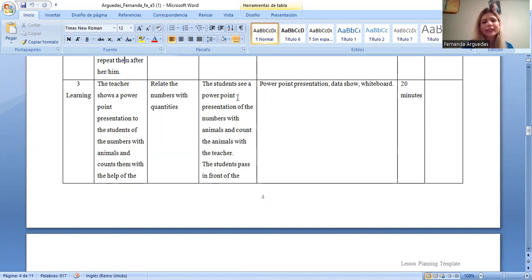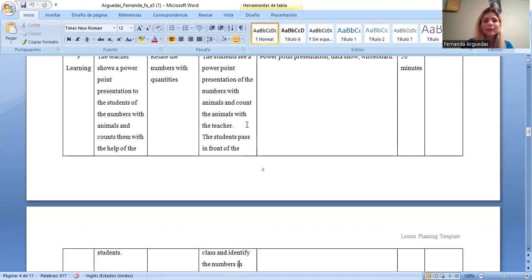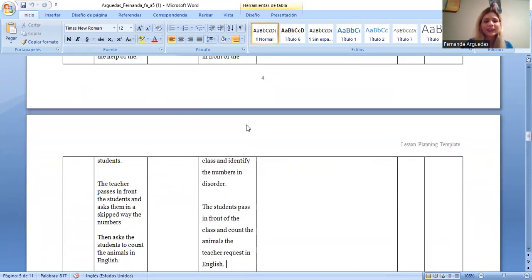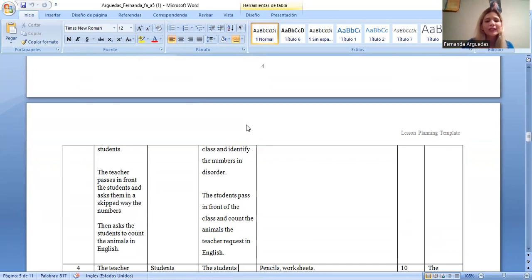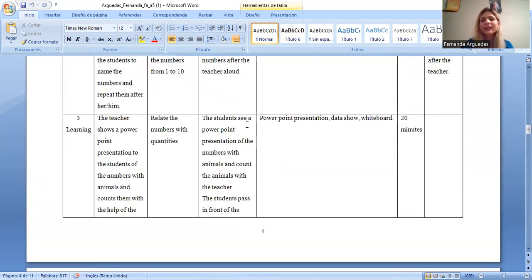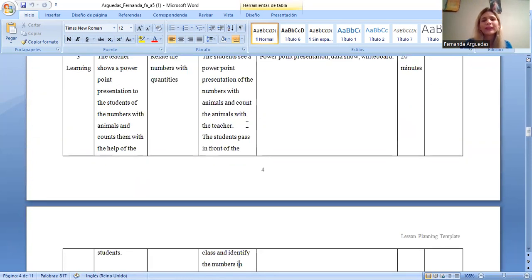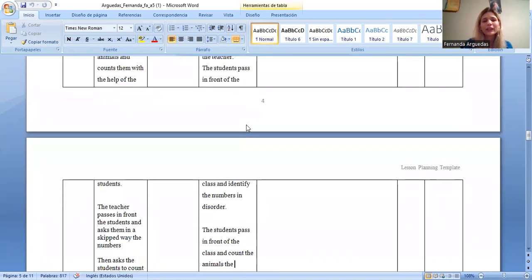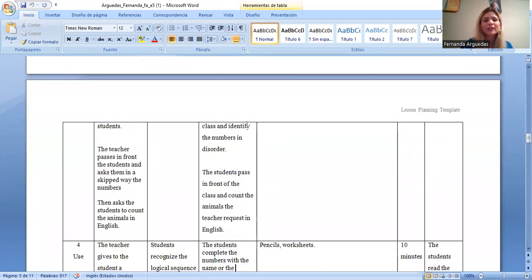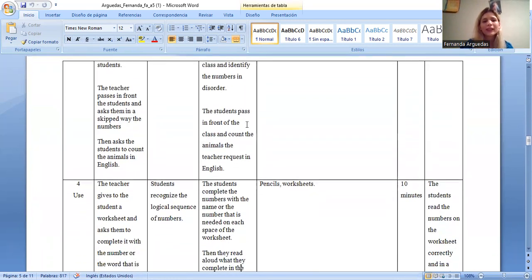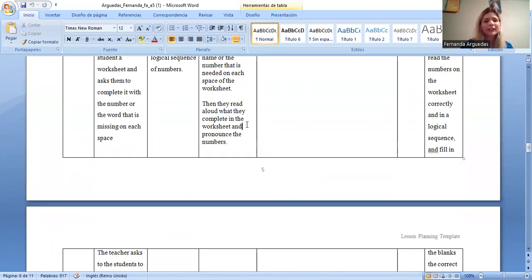Here, the students will see the PowerPoint presentation of the numbers with animals and count them with the teacher. The students pass in front of the class and identify the animals in this order, and the students pass in front of the class and count the animals that the teacher requests in English. Here, the materials are the PowerPoint presentation and whiteboard, and the duration is 20 minutes. And as an evaluation, the students count in a correct way the animals that the teacher requests.